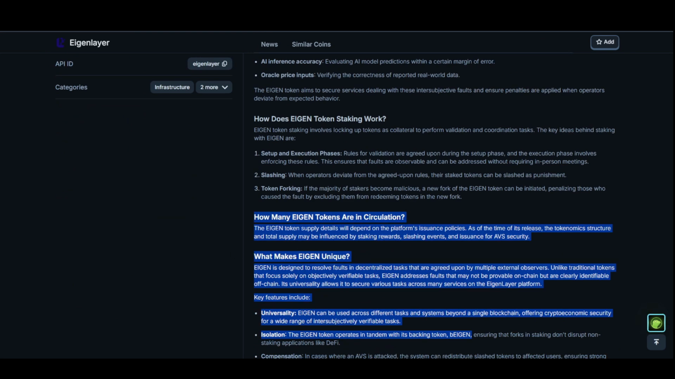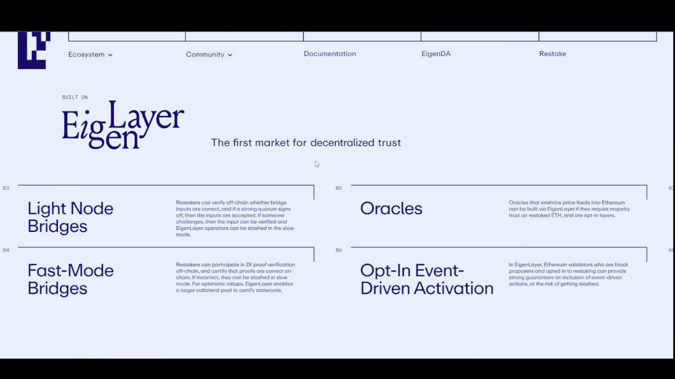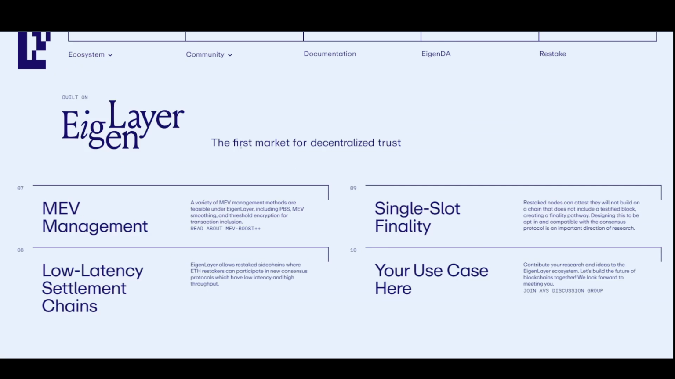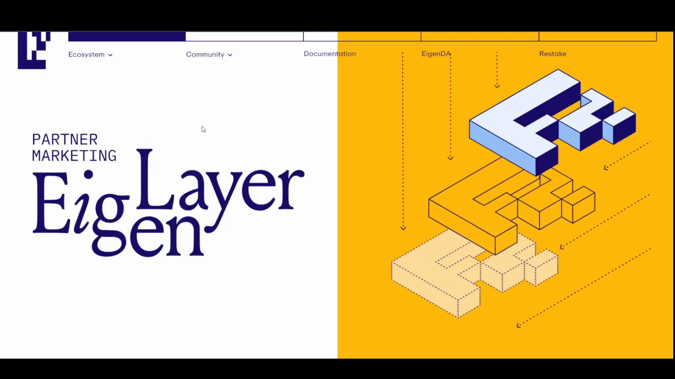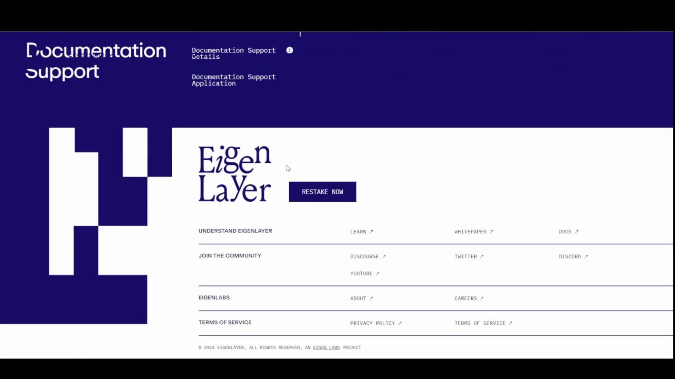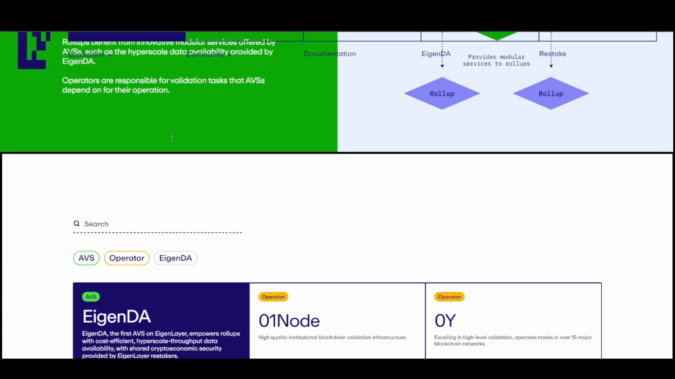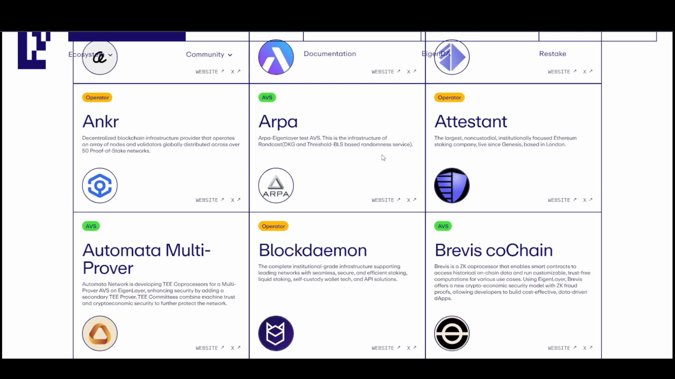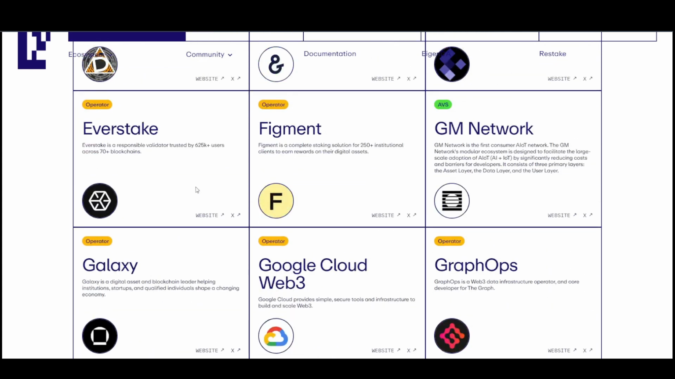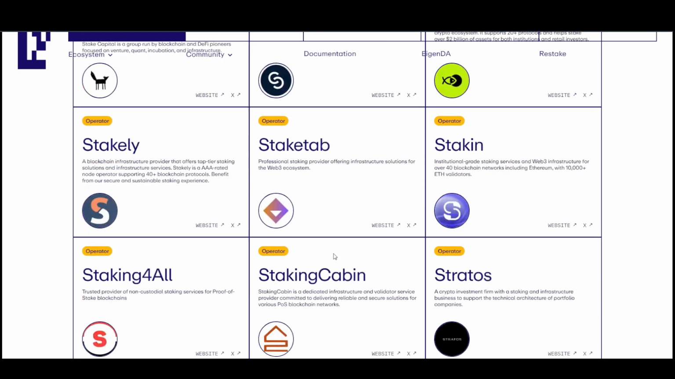So anyways, if we look at Eigen itself or their partners, they do have a lot of partners. I will just scroll down. These are their marketing partners. Let's just try to see who we have here. These are the partners, as you can see. We have Eigen DA, OneNode, and there are a lot of them, as you can see here. I think that is a pretty big deal. They do have a lot of partners, and I think that's pretty good for this coin and a big plus point for this coin.